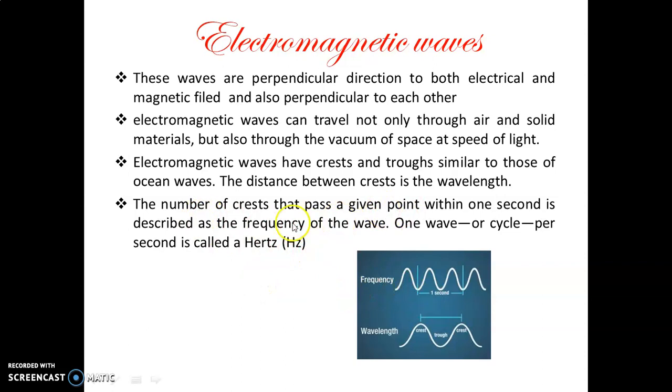Another definition is the frequency of the wave. The number of crests that pass a given point within 1 second is the frequency of that wave. The unit of frequency is hertz.